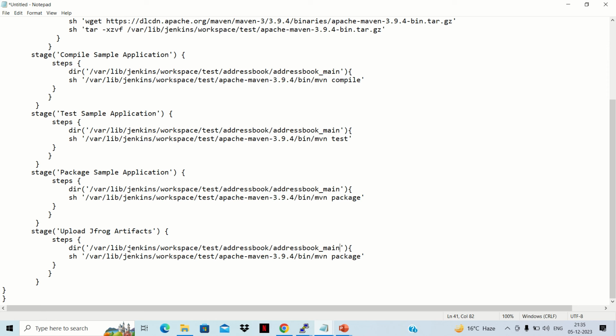This is the location where we are not having our war. Our war will get created in the target directory that I discussed in our slide. So we'll be using that location from where we need to pick that particular war file. Here we'll keep this directory as it is, and we'll add one more directory, the target directory, inside which our war will get created, and from there we'll upload.